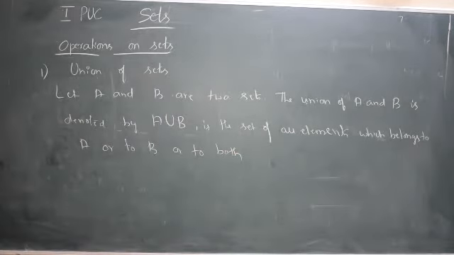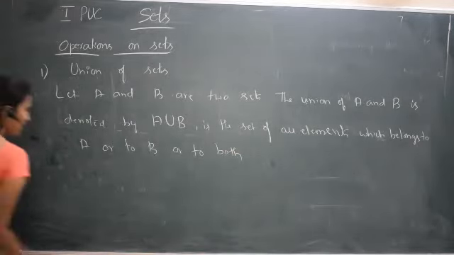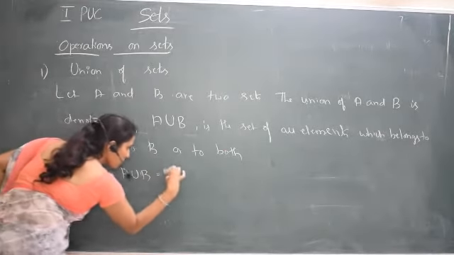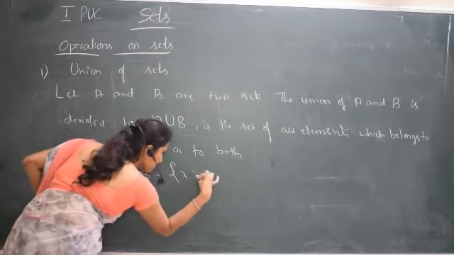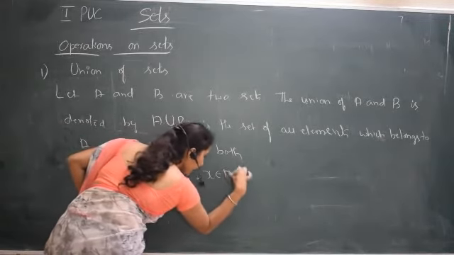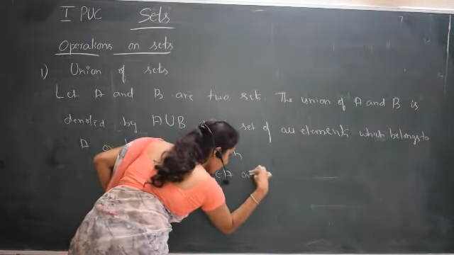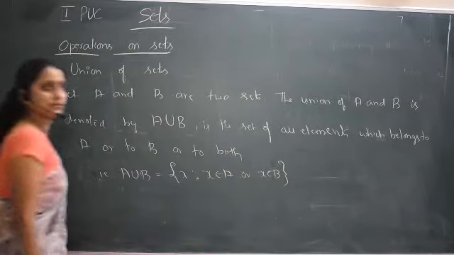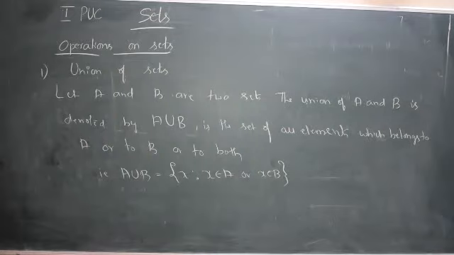That is, A union B is equal to the set of all x such that x belongs to A or x belongs to B. So this is the definition of union of sets.